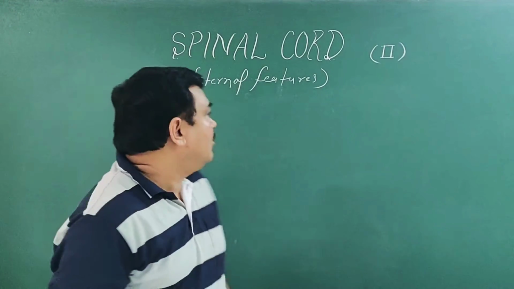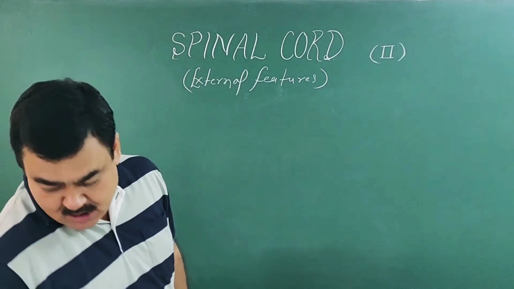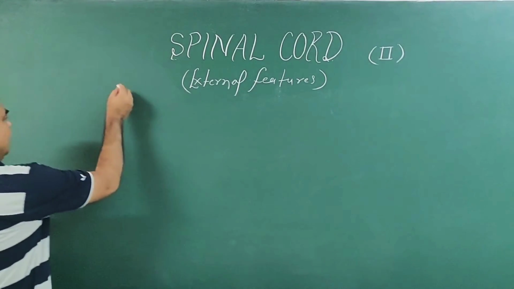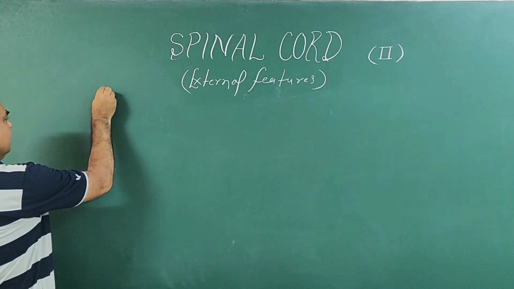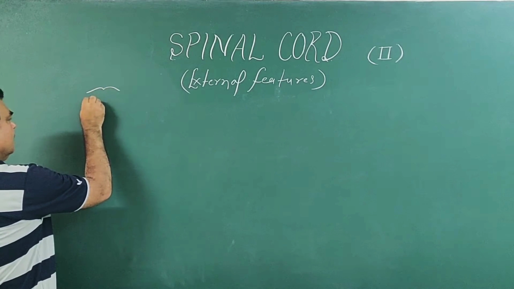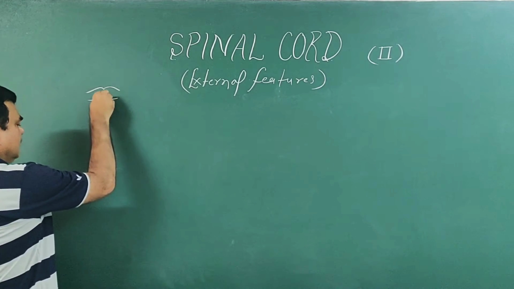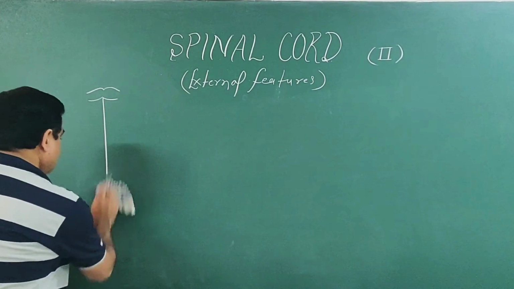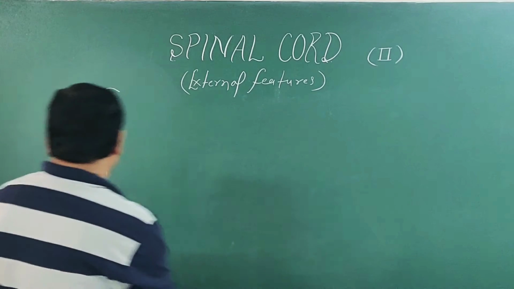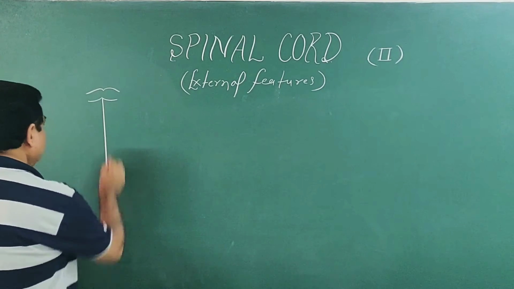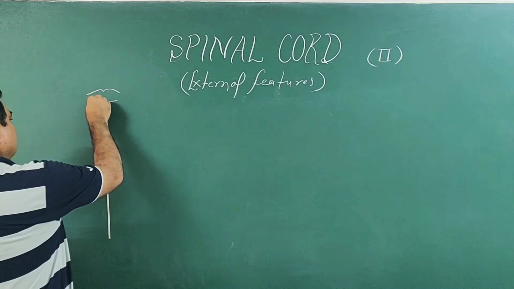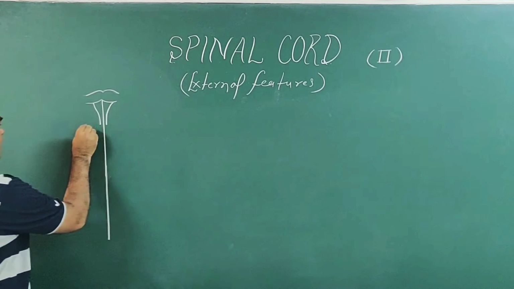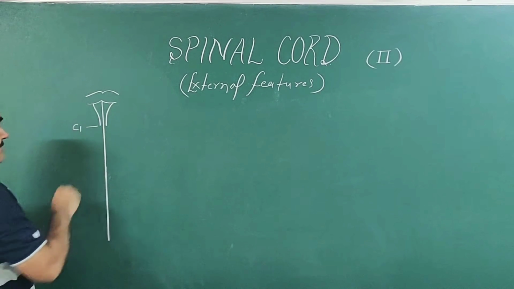Now we'll discuss the spinal cord, part 2: external features of the spinal cord. This is the level of the upper border of the C1 vertebra.